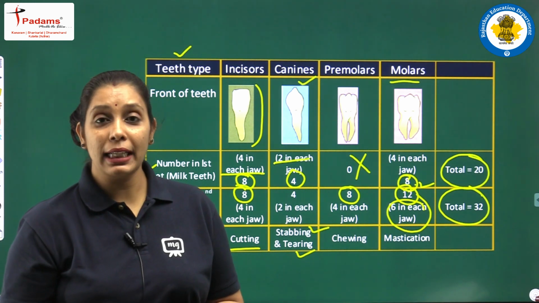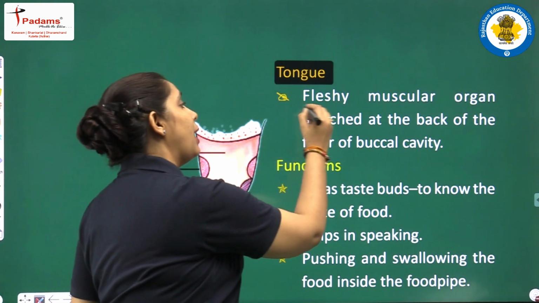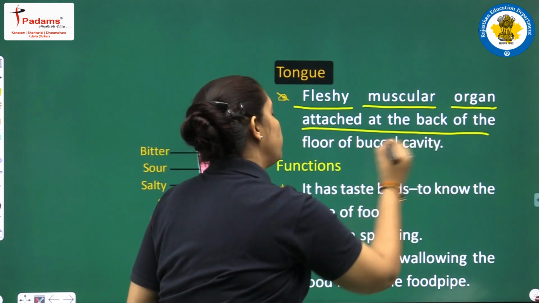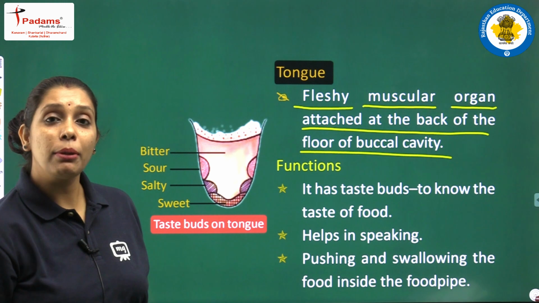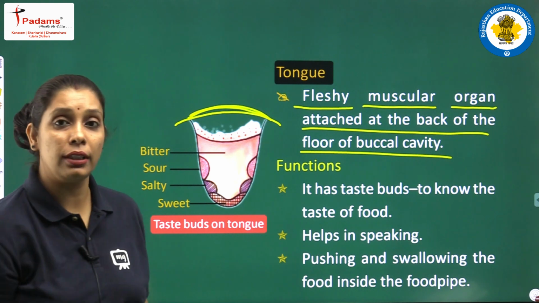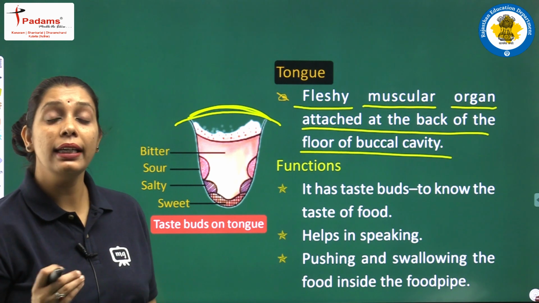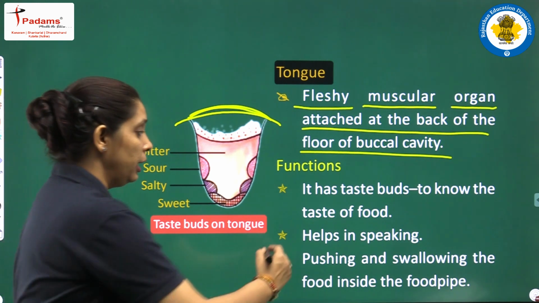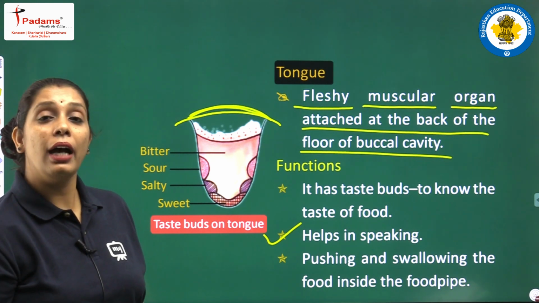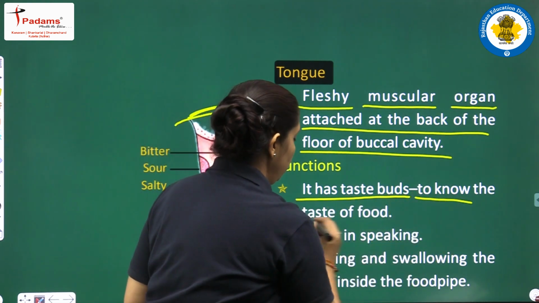Let's discuss about the next part, which is tongue. Beta, what is tongue? Tongue is a fleshy muscular organ attached at the back of the floor of buccal cavity. आपका जो बकल कैविटी का बैक है, यहाँ देखिए, यहाँ पर से ये उसके फ्लोर से अटैच होती है. अब टंग के इम्पॉर्टेंट फंक्शंस क्या हैं? सबसे इम्पॉर्टेंट फंक्शन, it helps us in speaking, ओके, ये हमारी बोलने में हेल्प करती है. Except that what it helps us, it has taste buds to know the taste of the food.